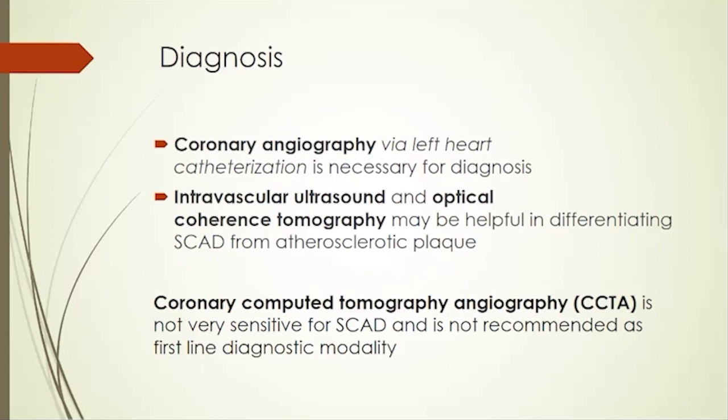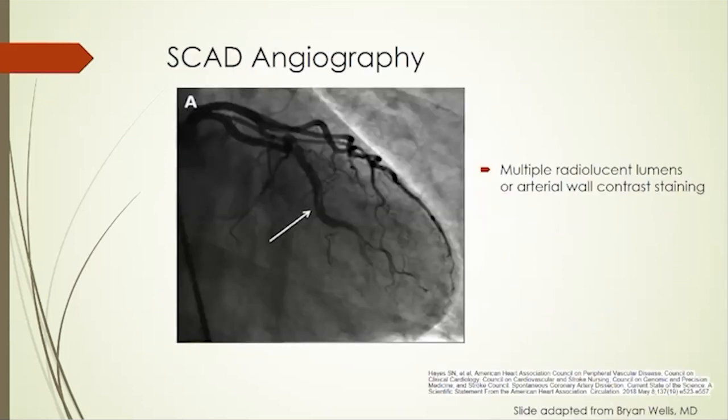So we do have these tools: intravascular ultrasound, which we call IVUS, and optical coherence tomography, that I'll show you an example of. It's pretty amazing. It's an ultrasound or a little camera at the tip of the catheter that they can put into the vessel and see what's going on around it. So I'll show you an example of that.